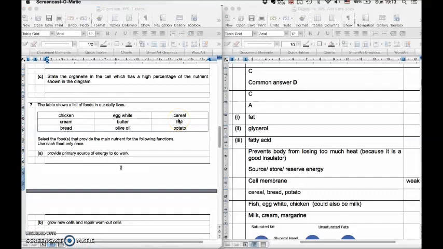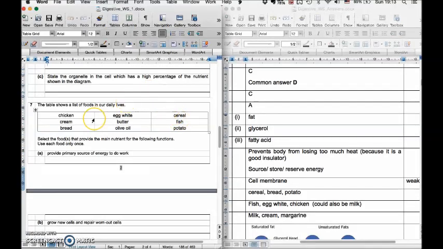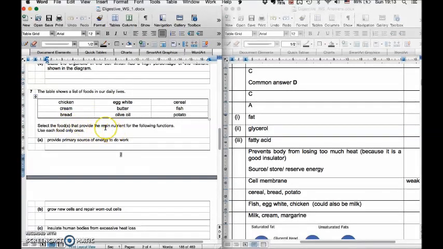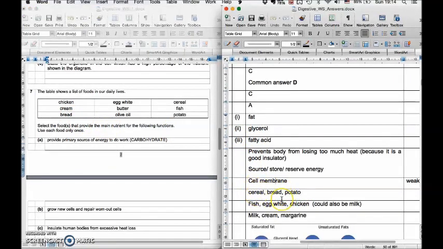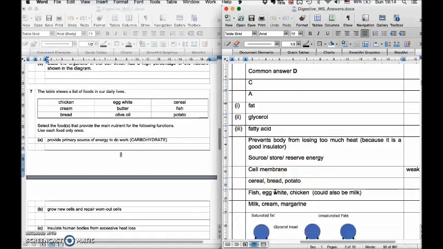And finally, we have question 7. Question 7 asks you to select the food with the main nutrient for the following functions. So primary source of energy to do work, this is your carbohydrates. They're your immediate source of energy. And the answer is the cereal, bread, and potato. These are common sources of carbohydrates.